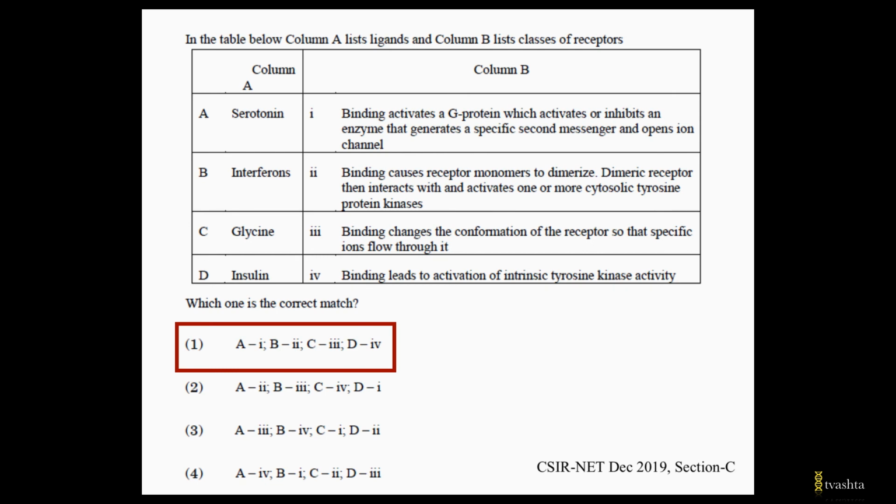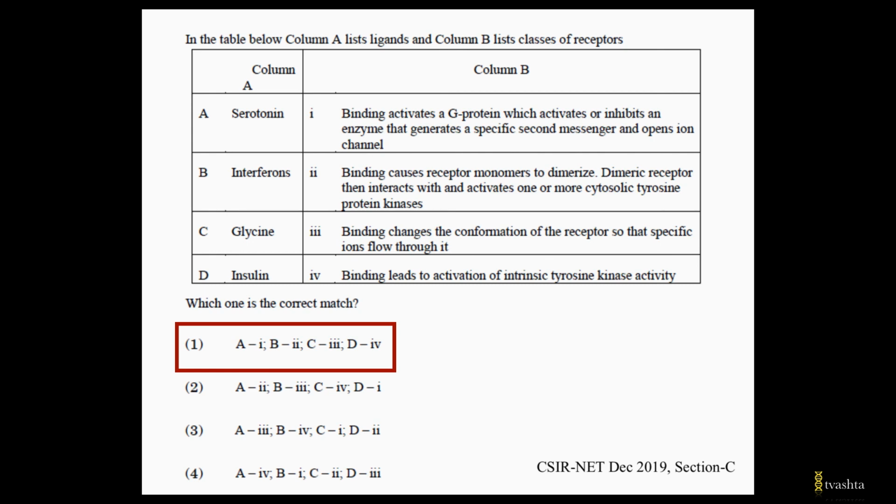Second option is: binding causes receptor monomers to dimerize. Dimeric receptor then interacts with and activates one or more cytosolic tyrosine protein kinases. So obviously they are talking about the JAK-STAT signaling pathway, and we now know that interferons act via the JAK-STAT signaling pathway.